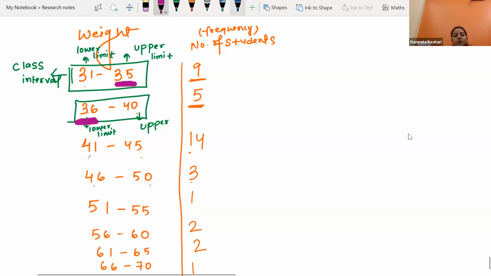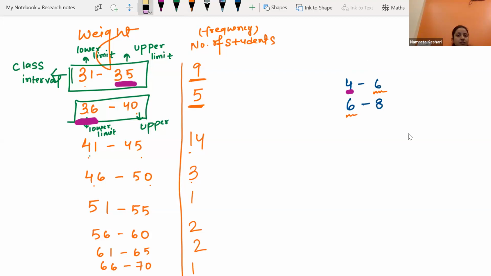Our data must look like this. If 2 to 4 here we are having, then the next must be 4 to 6. Then the next must be 6 to 8. Okay, it must be continuous in this manner. Are you getting it? Yes, ma'am. Okay, here our data is not continuous, so we need to make it continuous. So this is the group data we are having.